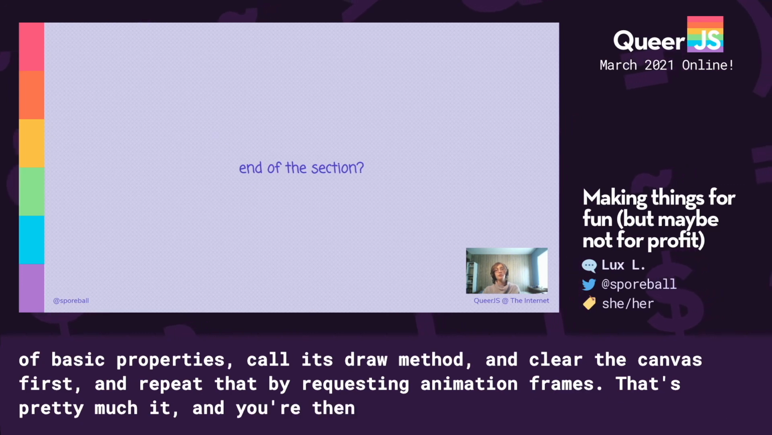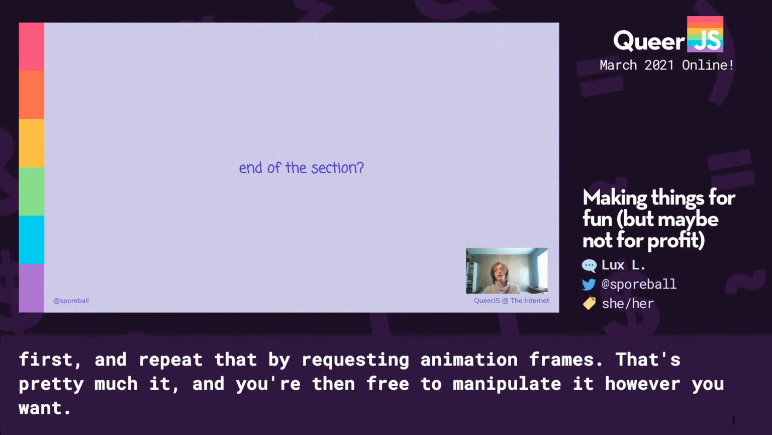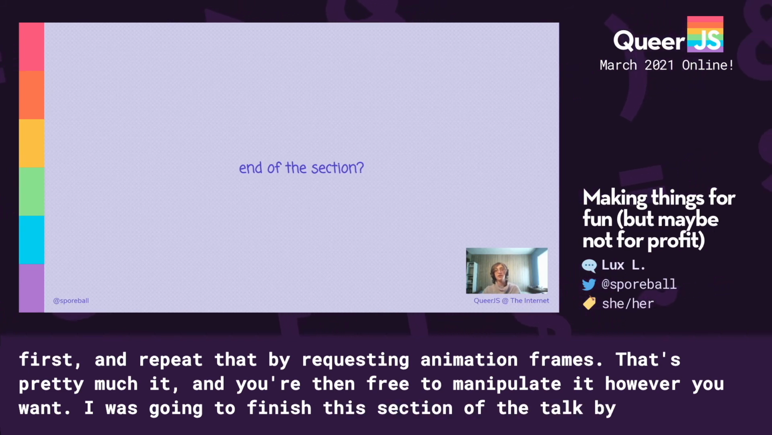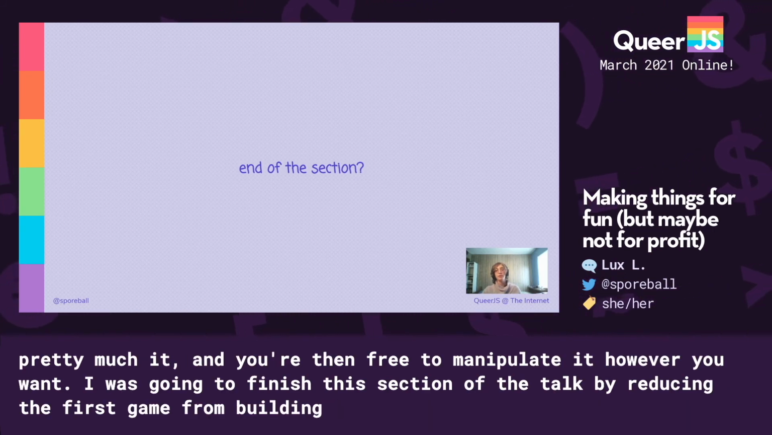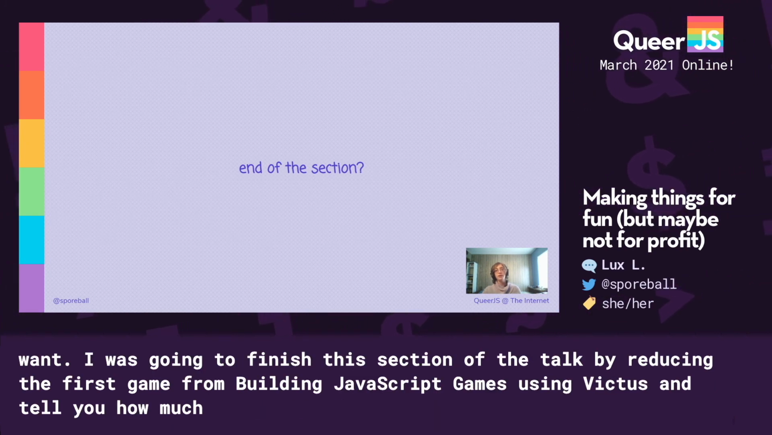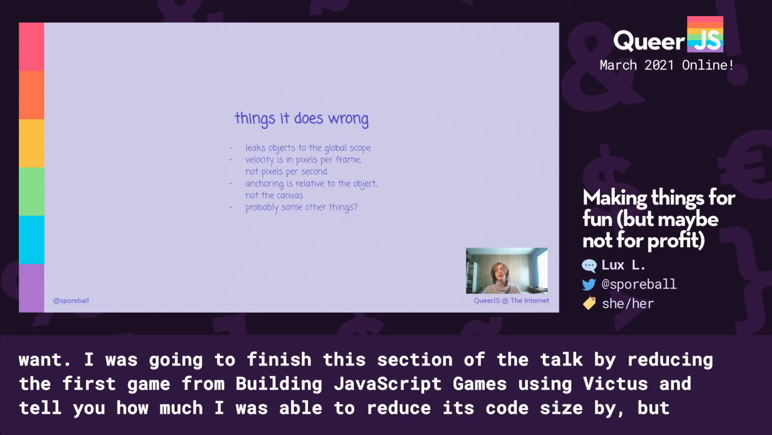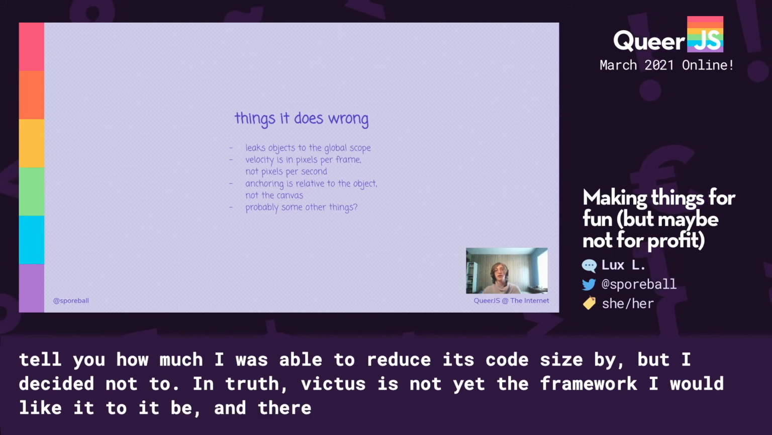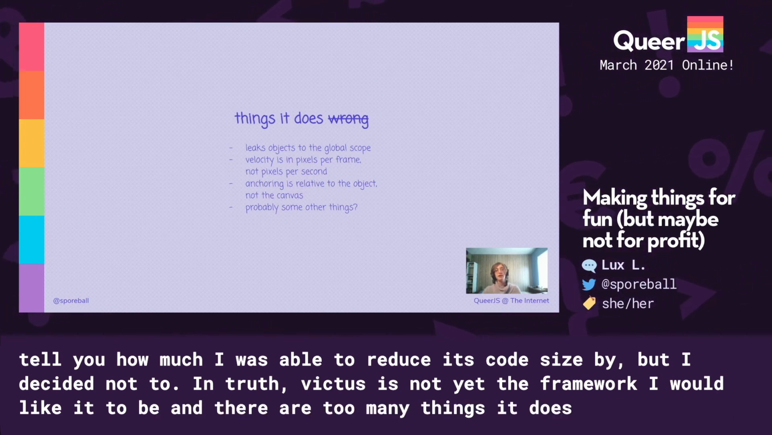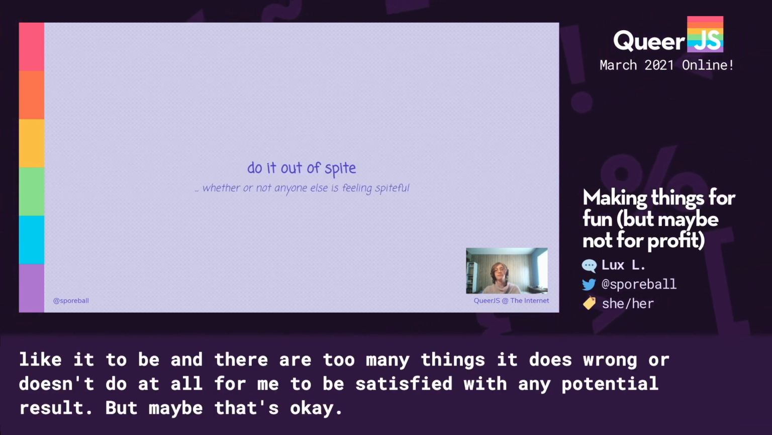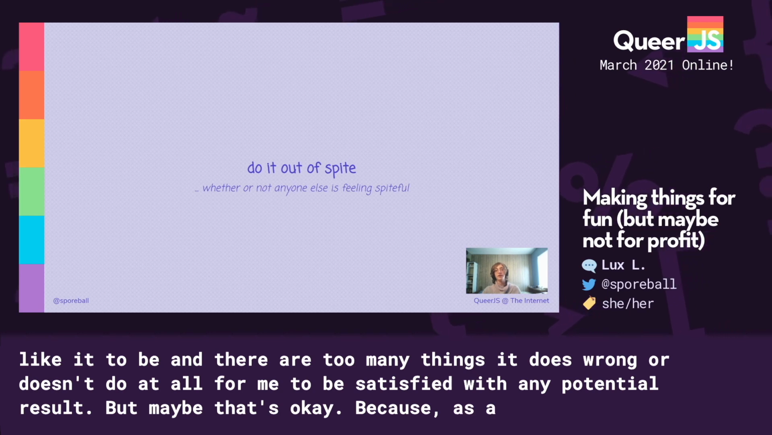I was going to finish this section of the talk by reducing the first game from Building JavaScript Games using Victus, and then telling you how much I was able to reduce its code size by, but I decided not to. In truth, Victus is not yet the framework I'd like it to be, and there are too many things it does wrong, or doesn't do at all, for me to be satisfied with any potential result. But maybe that's okay, because, as a reminder, the method for this section is to do it out of spite, whether or not anyone else is feeling spiteful.